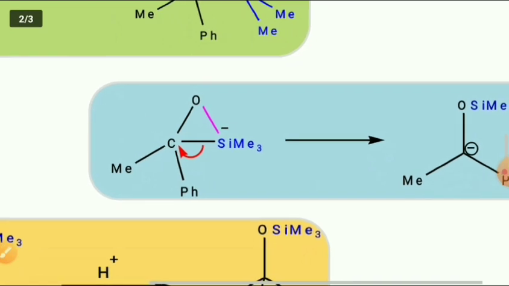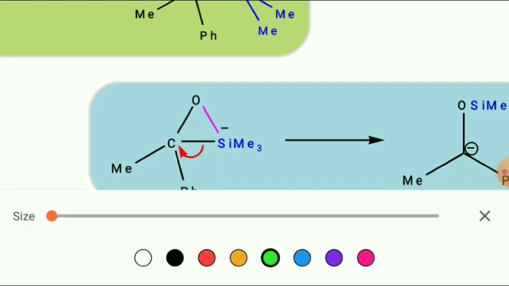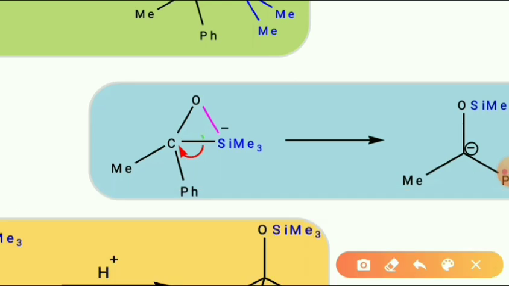Now if you see in this unstable pentacoordinated silicon intermediate, there are two possibilities for ring opening. First, the breakage of the oxygen-silicon bond, and other is silicon-carbon. But the silicon-oxygen bond is stronger than the silicon-carbon bond.